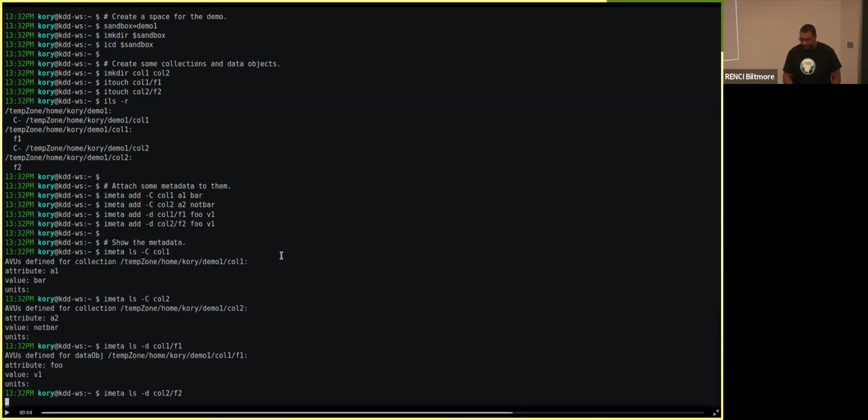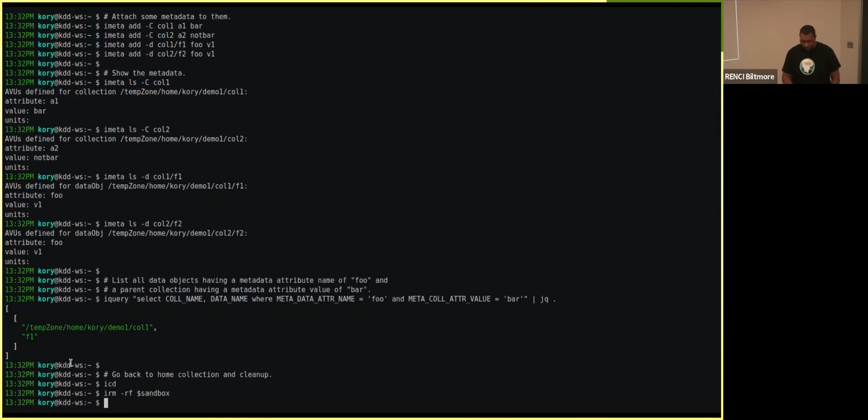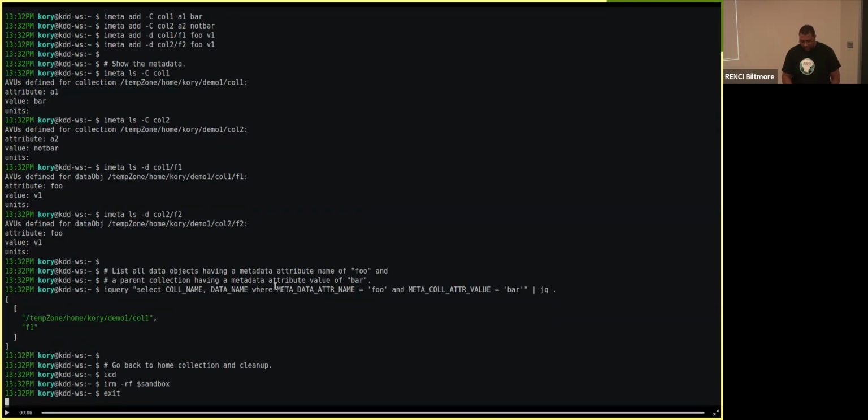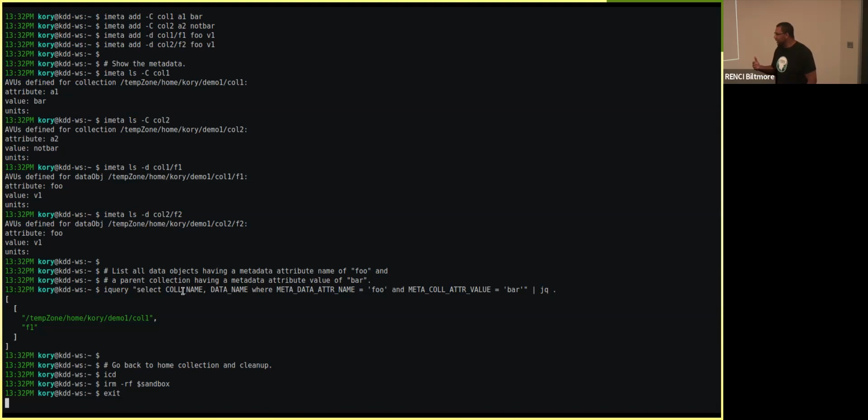Here you can see we have a collection with bar attached to it, and then a data object that has the attribute name of foo. Here's our query, which was just run, and which satisfies the conditions where we're listing a data object in a parent collection based on whether the necessary attribute name and metadata attribute value are seen.